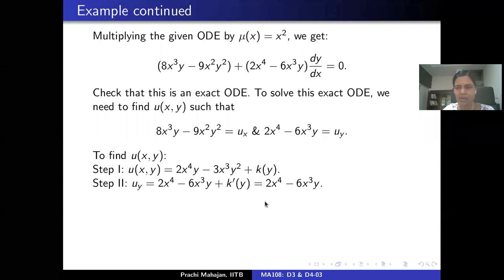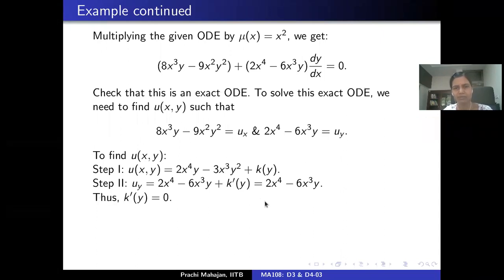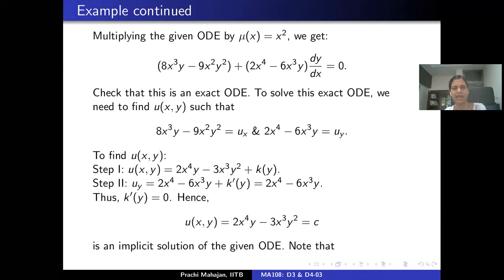Now this implies that the derivative of k is 0, and we may choose k to be a constant. And hence setting u equal to constant, this is 2x to power 4 y minus 3x cube y square plus c equals 0. So you just adjust the constant. This is an implicit solution to the given ODE. Correct? Is that okay?